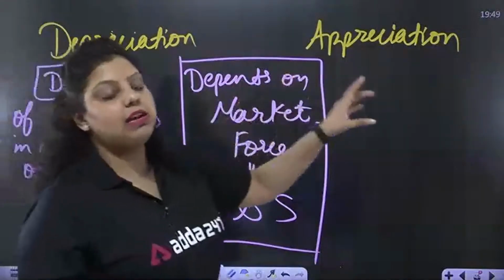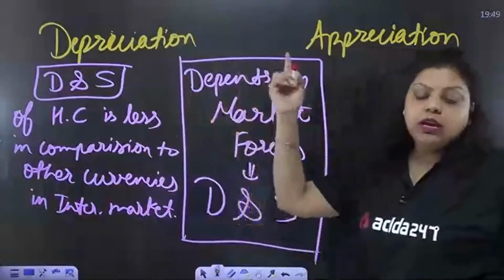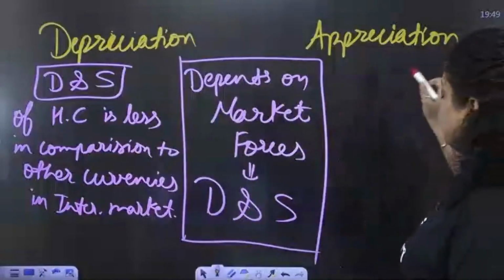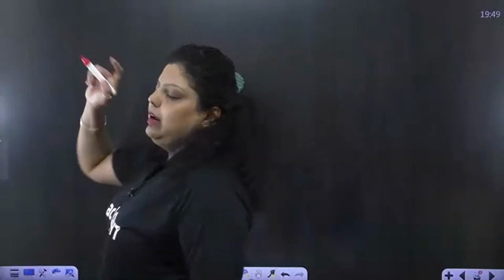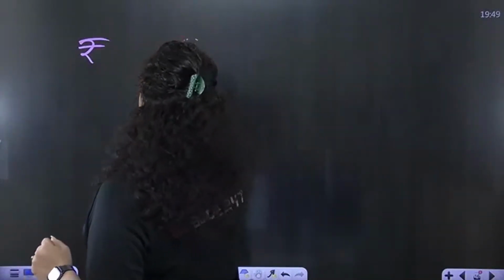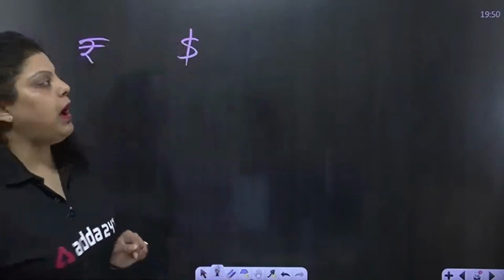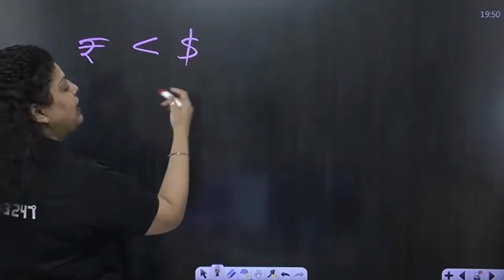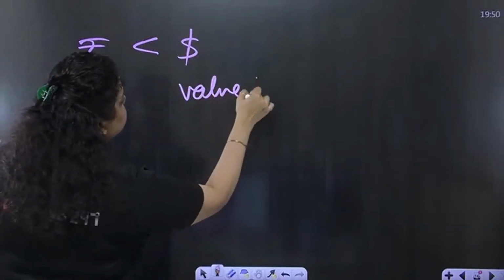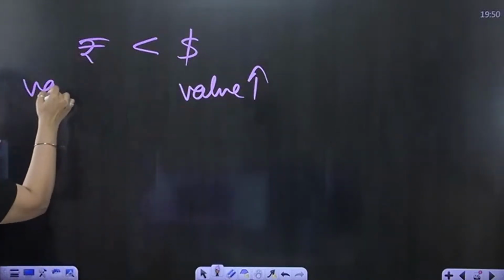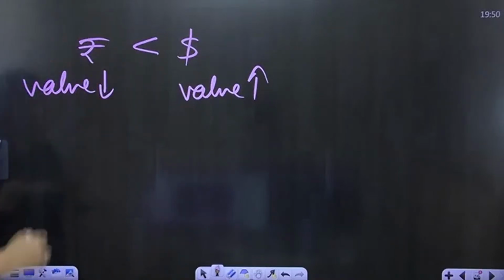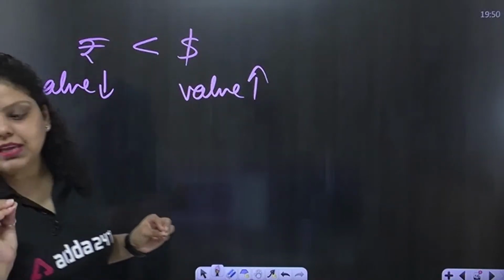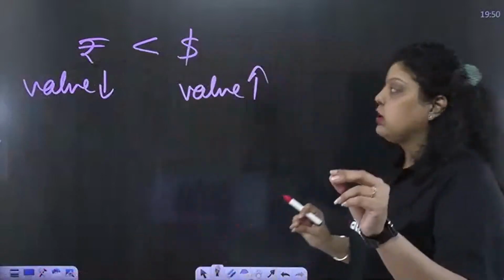Just the opposite, when the demand and supply of home currency is more in comparison to other currencies, that will be appreciation. Let's take an example of rupee and dollar. If the demand for the dollar is more, the dollar's value will definitely increase, and the rupee's value is going to decrease because there is no demand for the rupee. That's a very basic concept.